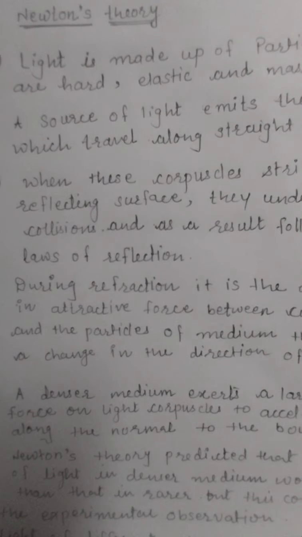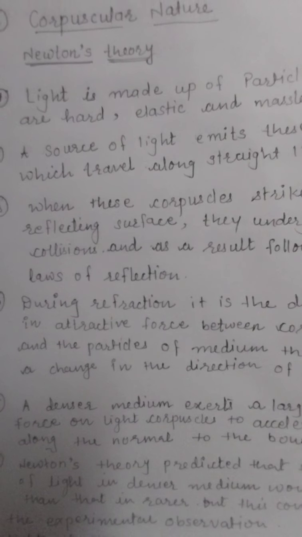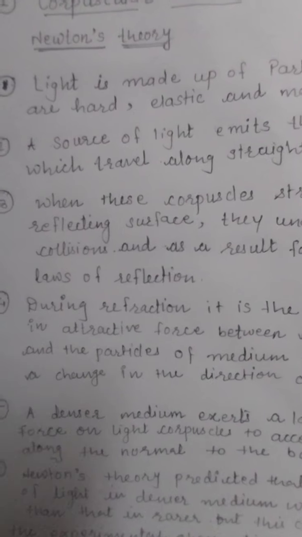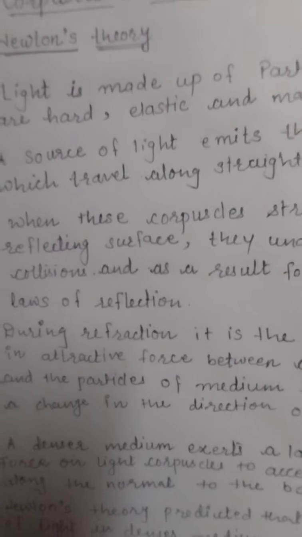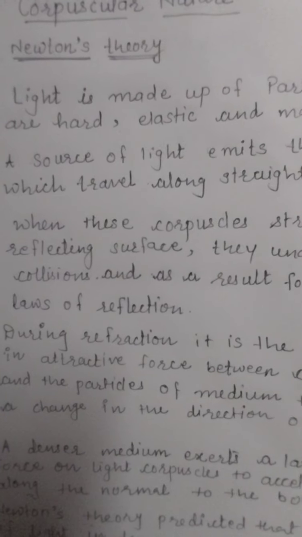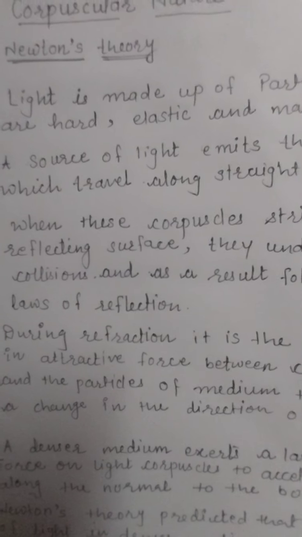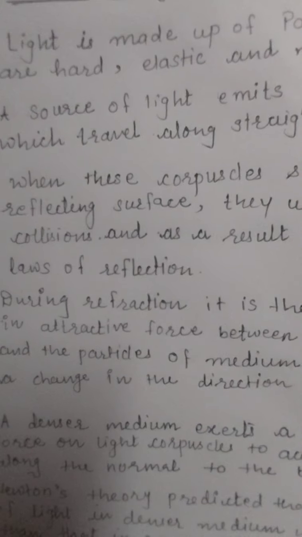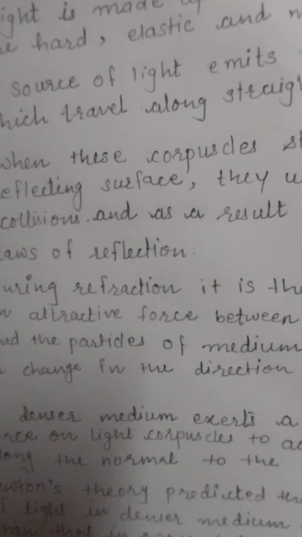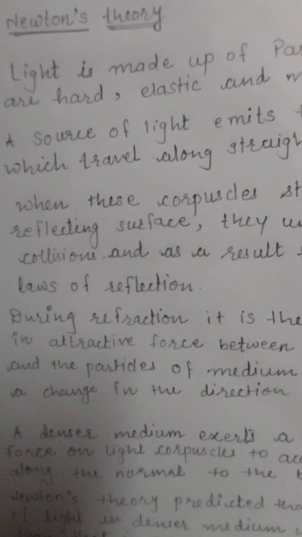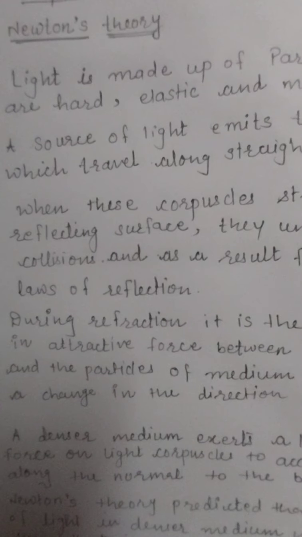One more point of this theory is that it explains the color of light. You may have seen that light has different colors also. White light consists of different colors, and these different colors are due to the different sizes of the corpuscles.